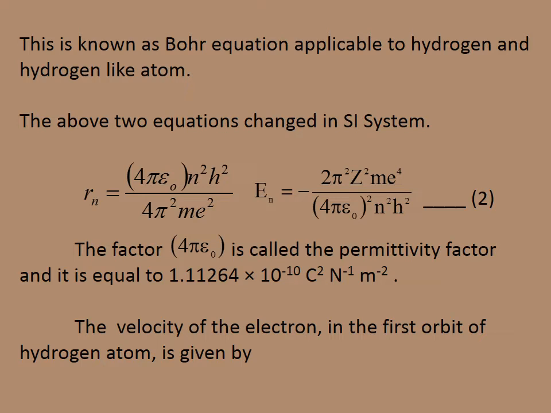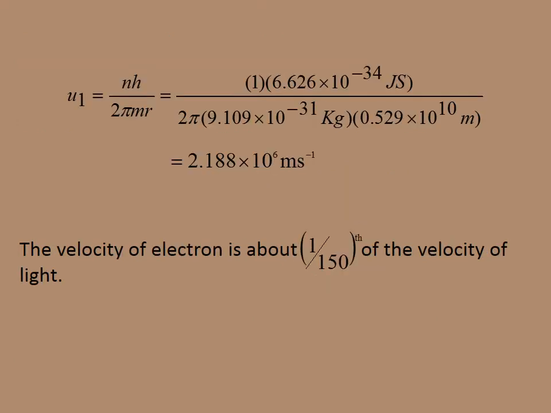The velocity of the electron in the first orbit of the hydrogen atom is u1 equals nh by 2 pi mr. Substitute the values of n, h, m, r in the equation. h will be 6.626 into 10 to the power minus 34, m will be equal to 9.109 into 10 to the power minus 31 kilogram, and r will be equal to 0.529 into 10 to the power minus 10 meter, which comes to around 2.188 into 10 to the power 6 meter per second.